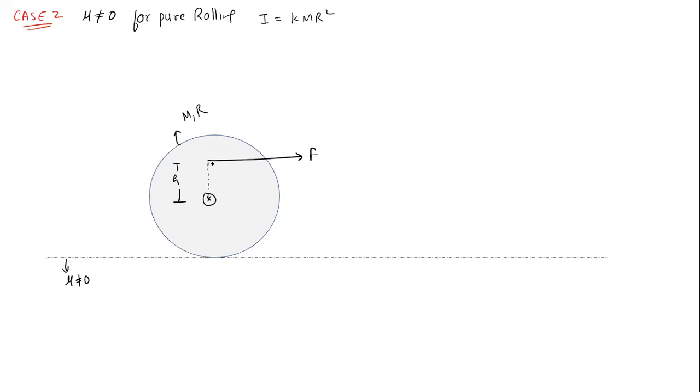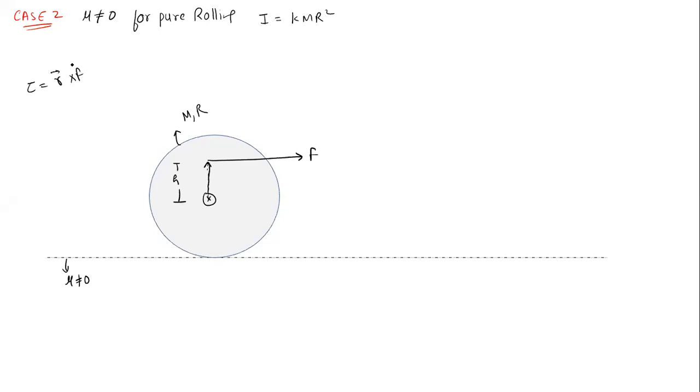If you look at this force, the external force will produce some torque. What is the direction of that torque? For this force, the r vector will be along this side. This is the r vector. Now the torque is equal to r cross f vector.